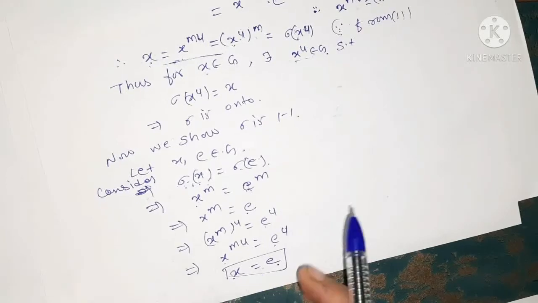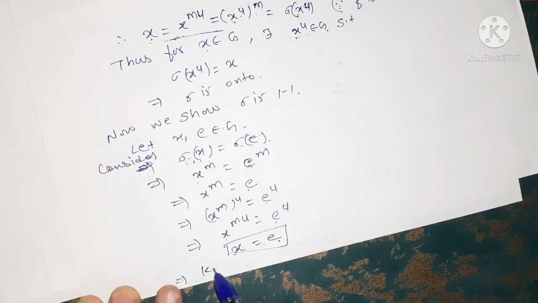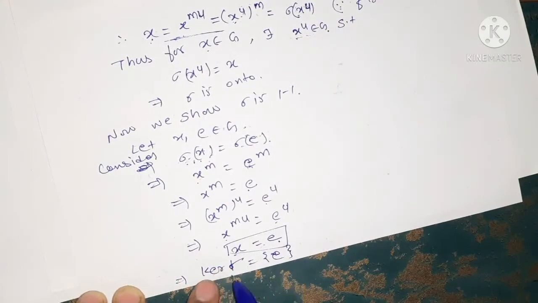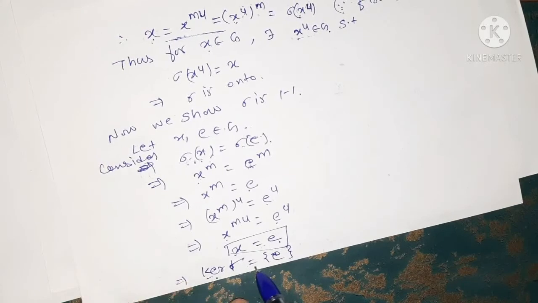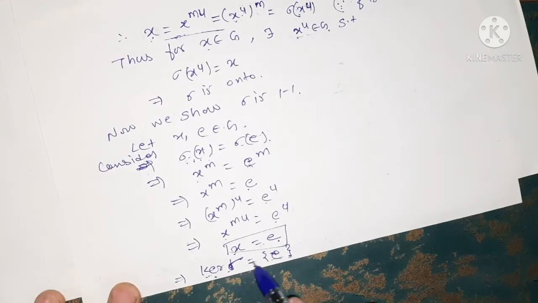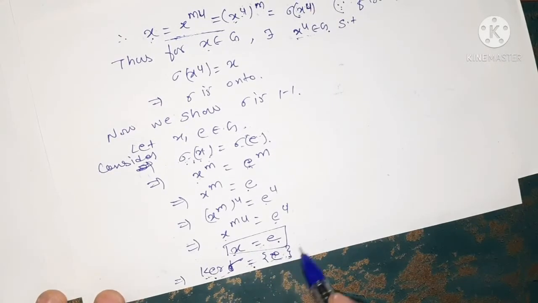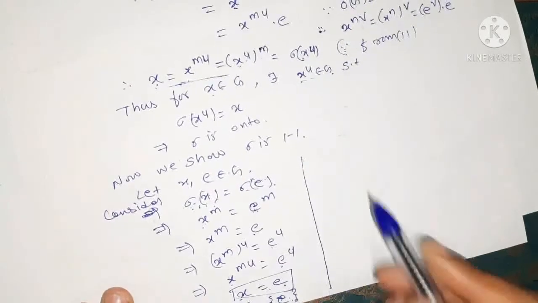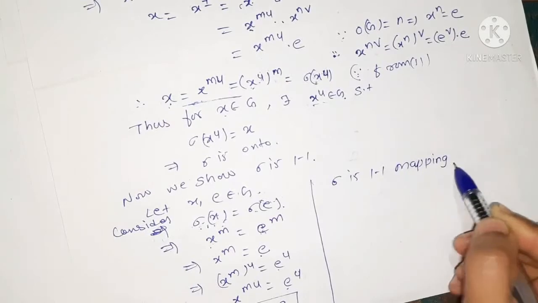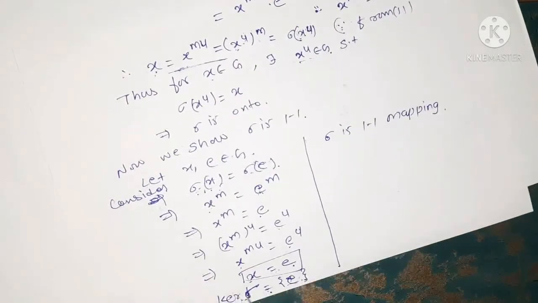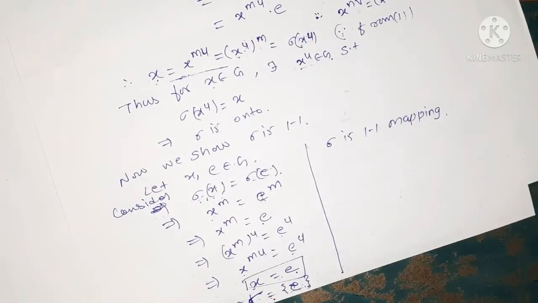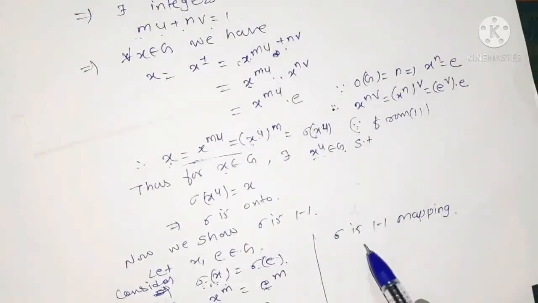And this implies the kernel of sigma is the singleton e. Hence we can say that when the kernel of sigma is equal to singleton e, this implies that sigma is a 1-1 mapping. So this is equivalent to 1-1.